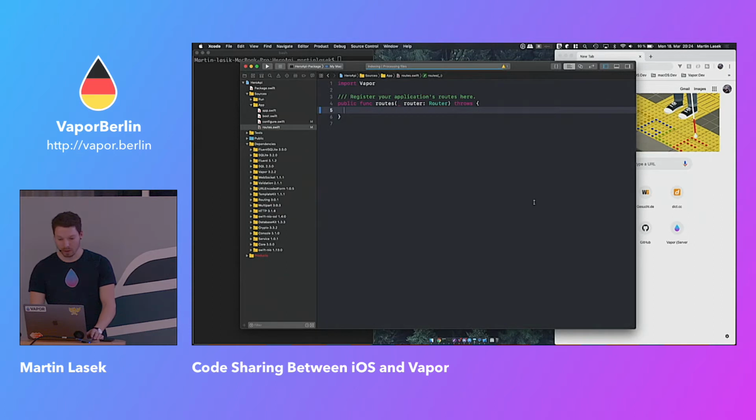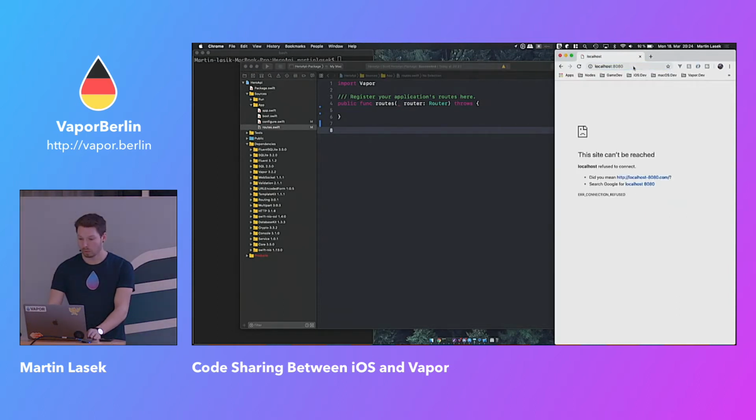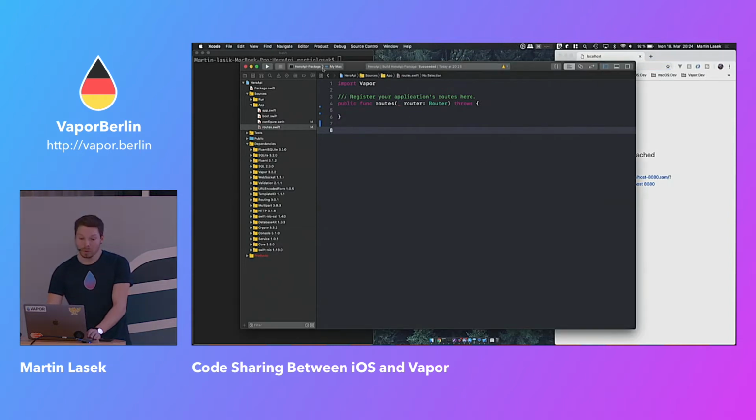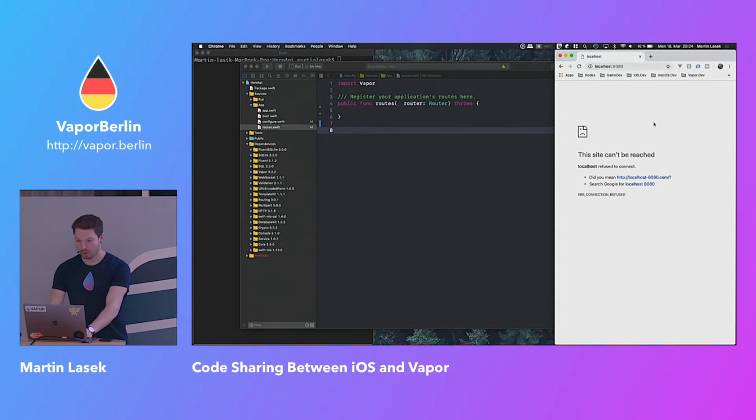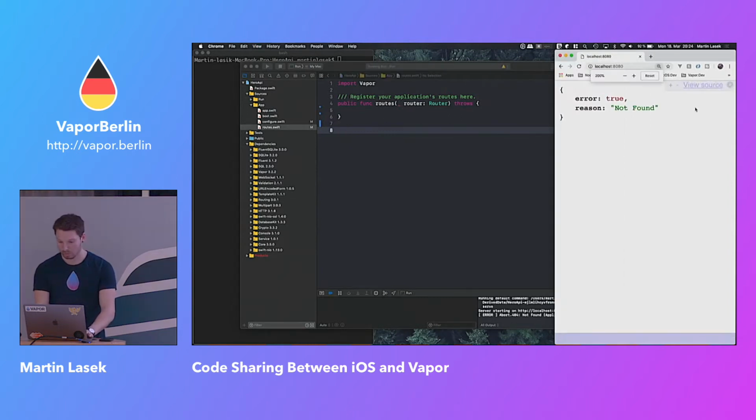So let's have it run, and if the command line pops up, we will see that it is running on localhost 8080. What we are going to do is we will define a struct representing a model in a second. Okay, so it's succeeded. I'm just waiting for the command line to pop up, otherwise we won't get any response. Oh, you're right, the wrong scheme. Luckily, it will be faster now. Popping up the command line. Now it's running. Okay, so no response, right? Can you see that? I will just make that a little bit larger.